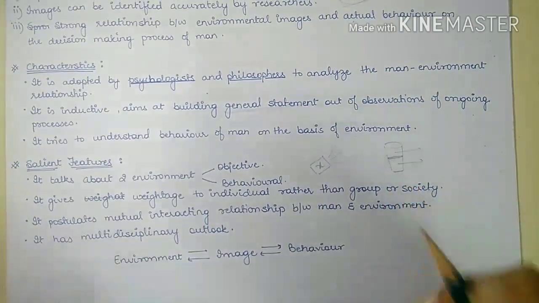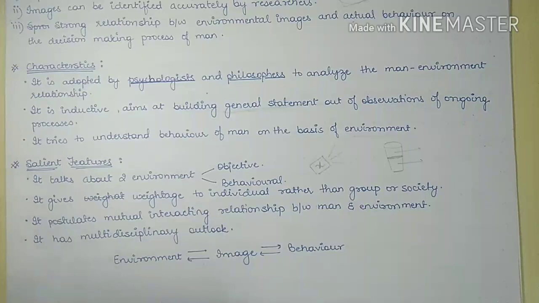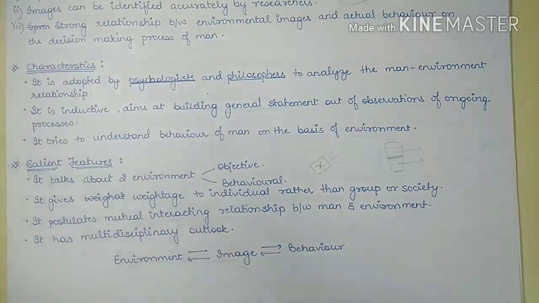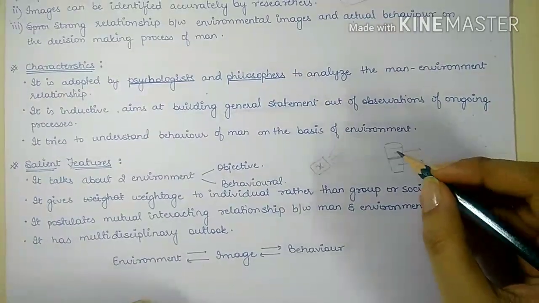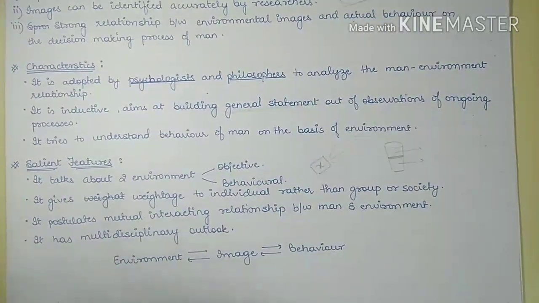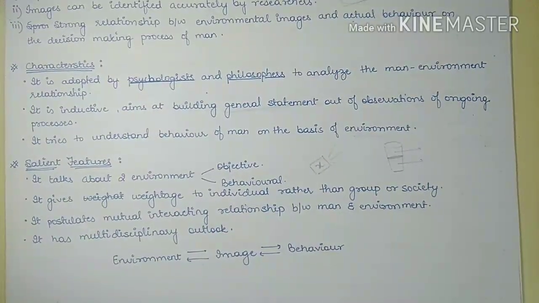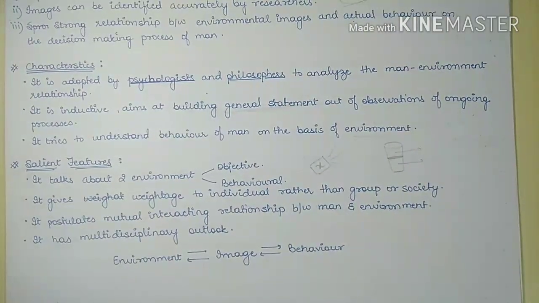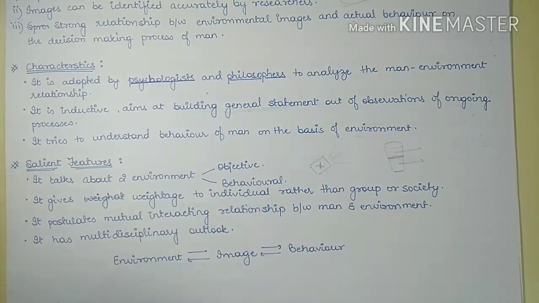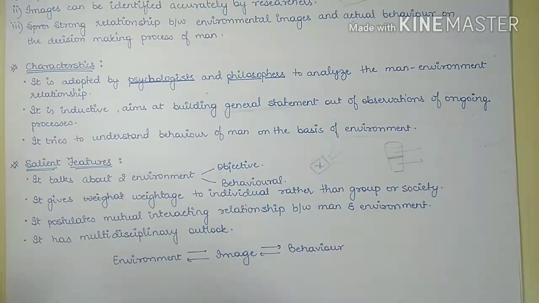So there are different cognitions of making an image about the environment. This cognition or perspective may totally differ from the actual nature of the real environment. So we can say that the environment has a dual characteristic.